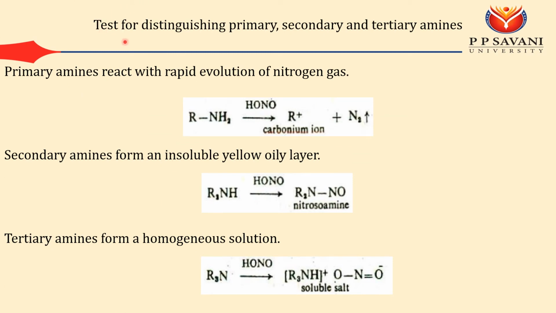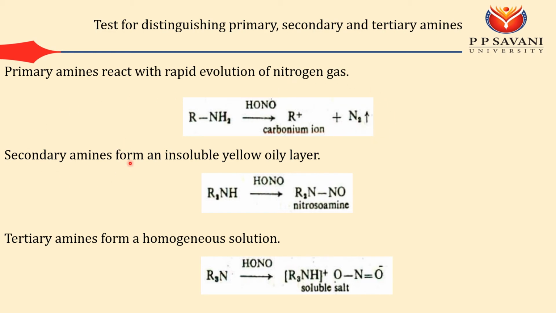So it is used to distinguish whether you have a primary, secondary, or tertiary amine. If this nitroso reacts with the primary amine, it produces some kind of carbocation and the removal of nitrogen gas. So from the removal of nitrogen gas, you get the idea that you have a primary amine.